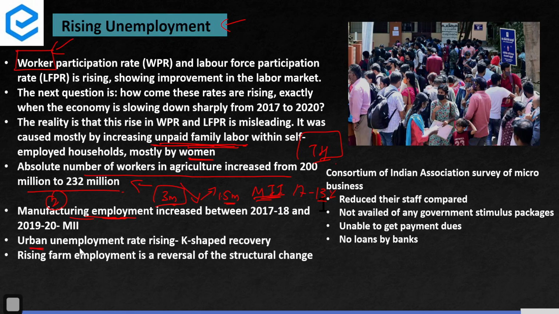Now, urban unemployment is also rising. So this is what a K-shaped recovery is, where some indicators are going down and some indicators are recovering well. This is only reversing all the trends. Earlier, we were looking at a structural change where employment in agriculture would reduce, and employment in the industry and manufacturing sector would increase. But now, manufacturing jobs are only stagnating and reducing. Agricultural jobs are increasing. We are reversing all the trends. This is not a good trend.